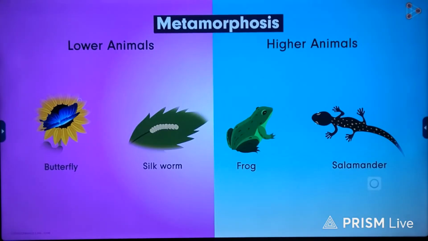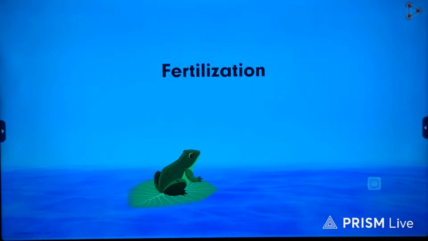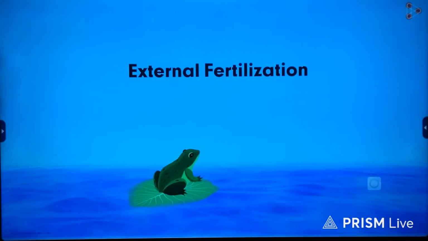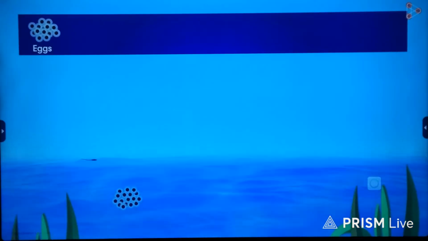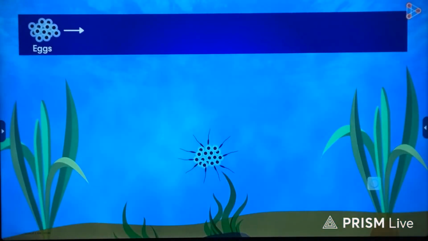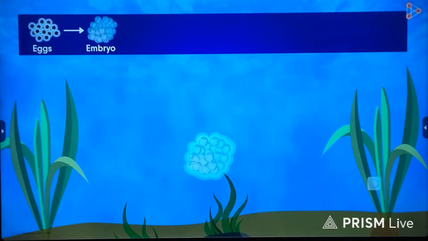Let's take the simplest example of frogs to understand it. What will be the first step to study this? First, the process of fertilization. And do you remember which type of fertilization is found in them? Yes, it's external fertilization. So the unfertilized eggs, when laid in water, will get fertilized by the sperms. The resulting embryos will all stay together in a collective bundle that is held together by a jelly-like fluid.